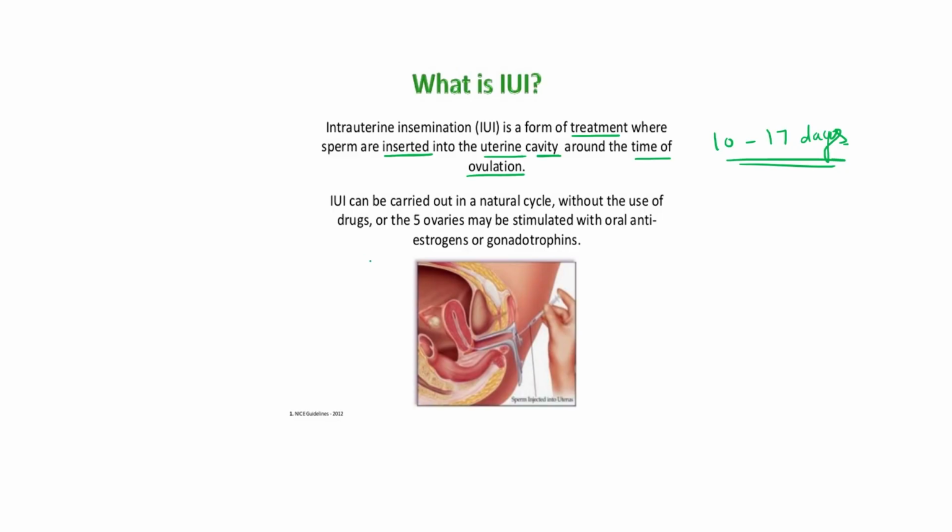This IUI can be carried out in a natural cycle without the use of any kind of drug, or the ovaries may be stimulated with oral anti-estrogen or gonadotrophic hormone.